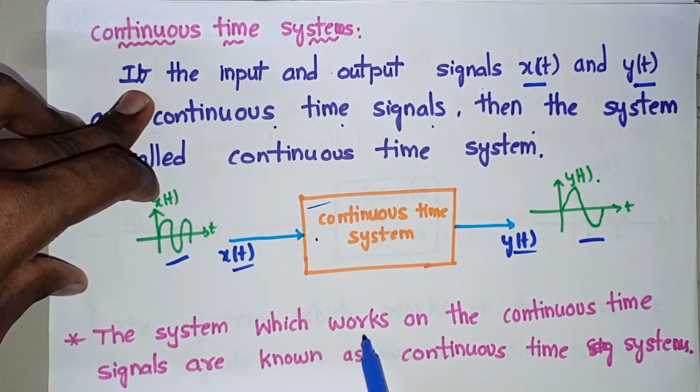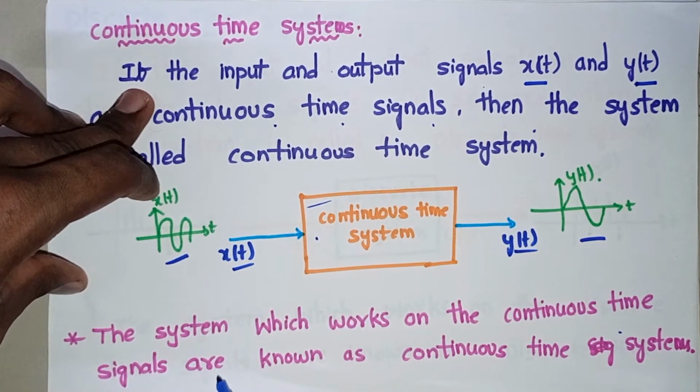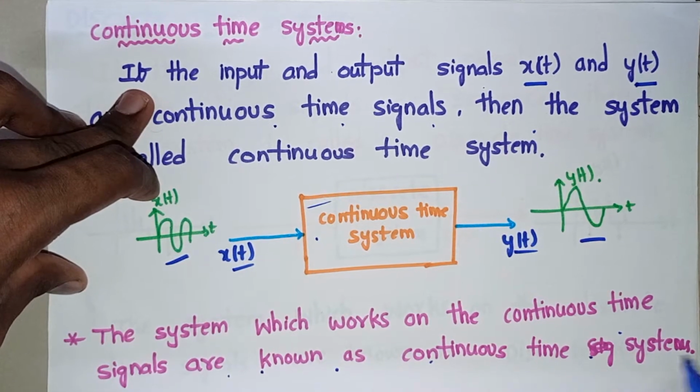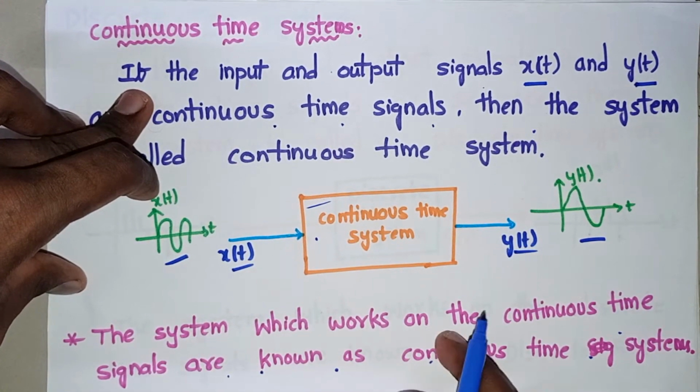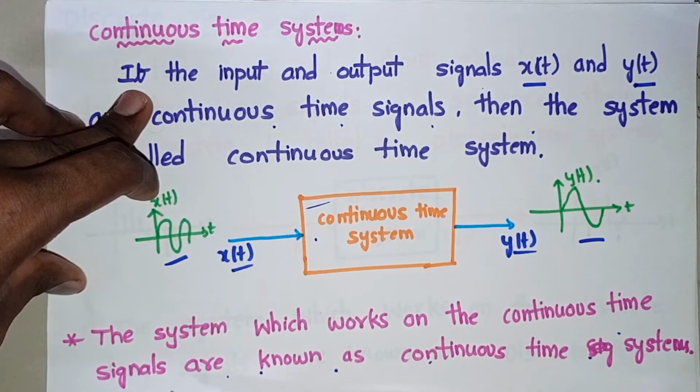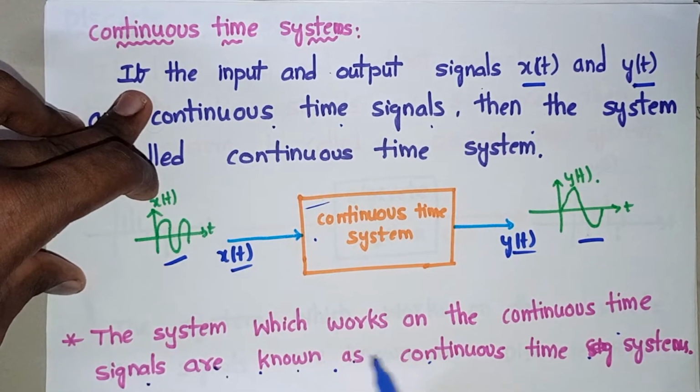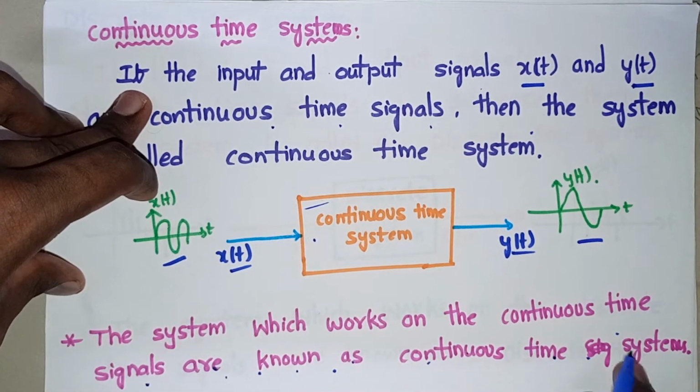The system which works on continuous time signals is known as a continuous time system.